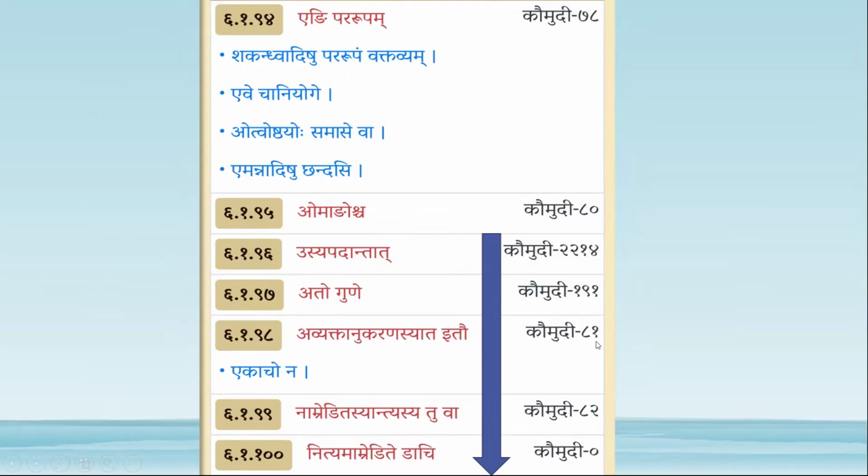Whatever the consonant or hrasva may be, depending on the avyaktanukarana word, this takara and the first letter of the amredita combine to form pararupa. That is always in presence of dachi. There should be a dach pratyaya. This is about Nityam Amredite Dachi and about all the sutras.